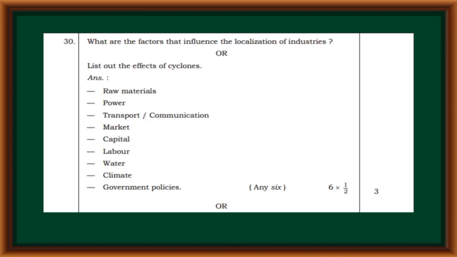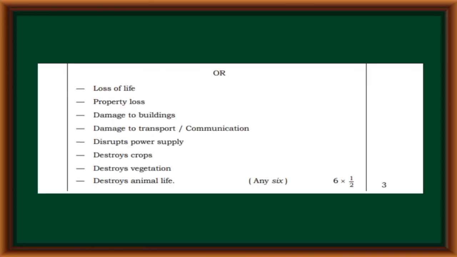What are the factors that influence the localization of industries? Raw materials, power, transport, communication, market, capital, labor, water, climate, government policies. List out the effects of cyclones: loss of life, property loss, damage to buildings, damage to transport and communication, disrupt power supply, destroys crops, destroys vegetation, destroys animal life.